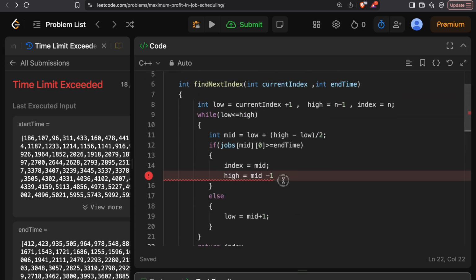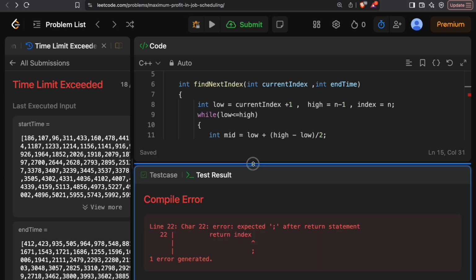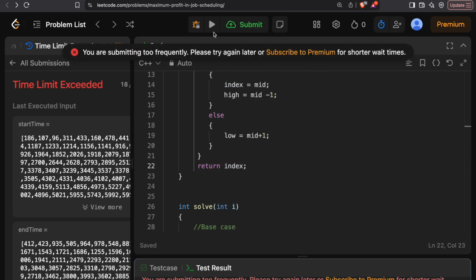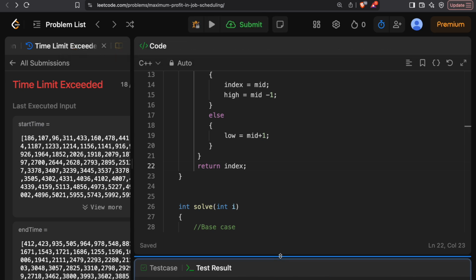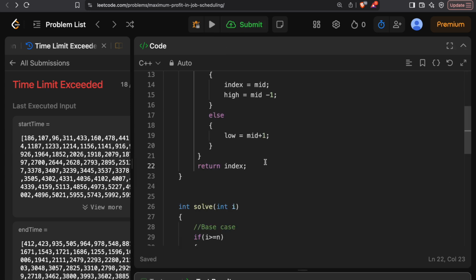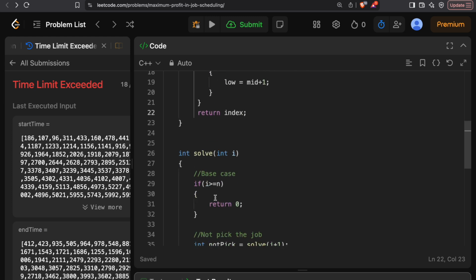Okay, looks like we need mid minus 1 semicolon. So now at least index also requires a semicolon over here. Okay, so yeah, this has passed. So at least now we have reduced this complexity from n squared to n log n, right?